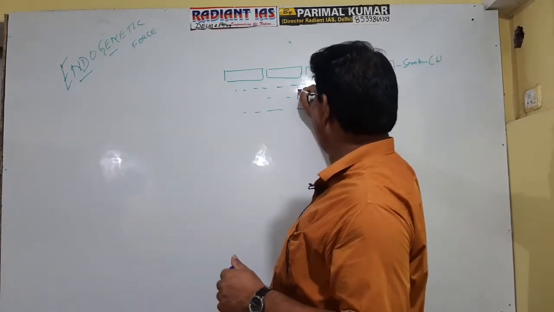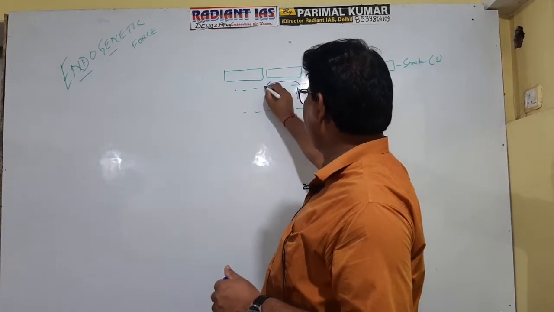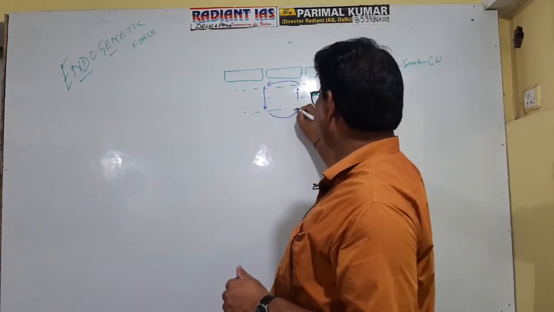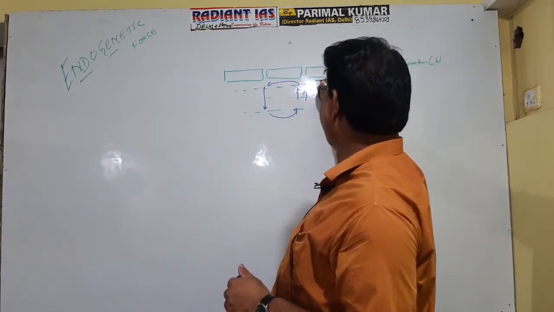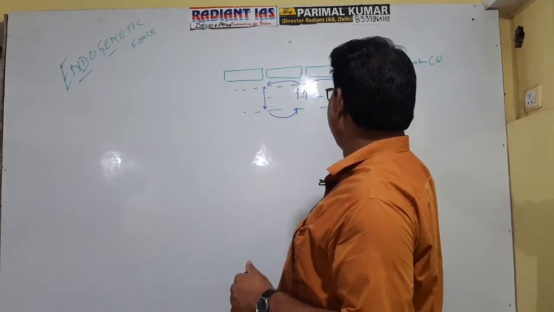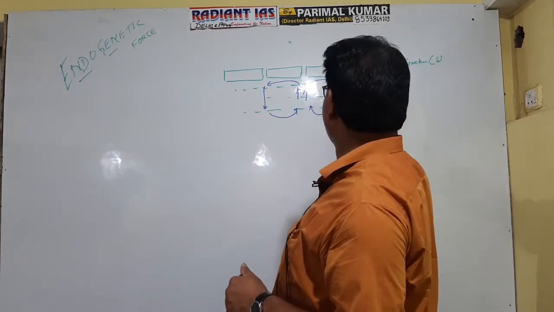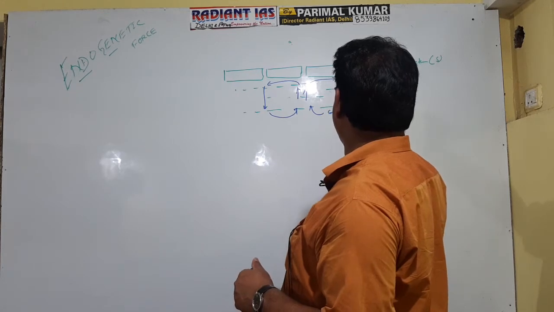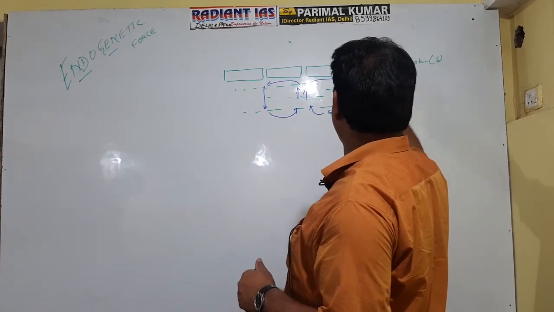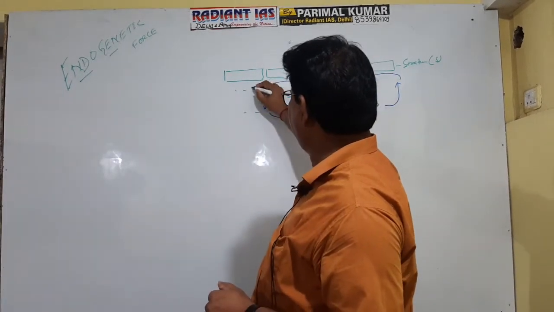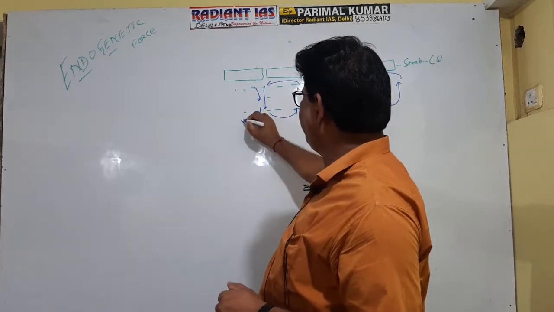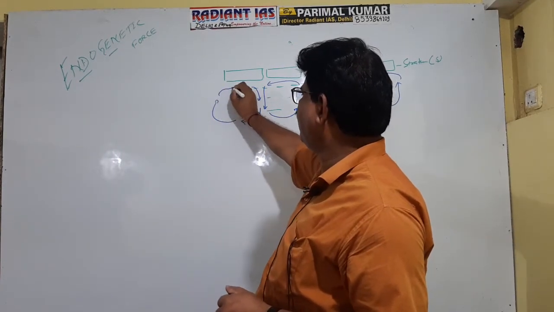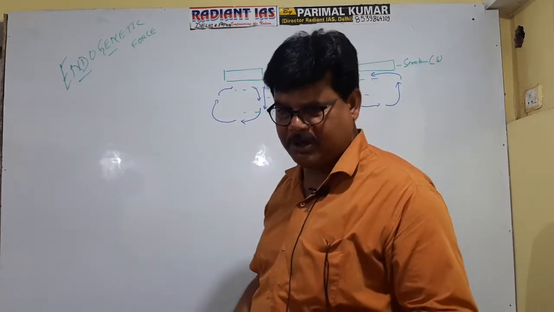So Holmes said that flow of current starts in the interior part, in the substratum, and this flow is the causative factor for endogenetic force. Right? Which force is the causative force for endogenetic force? It is clear now. It is the flow of thermal convective current inside the substratum.